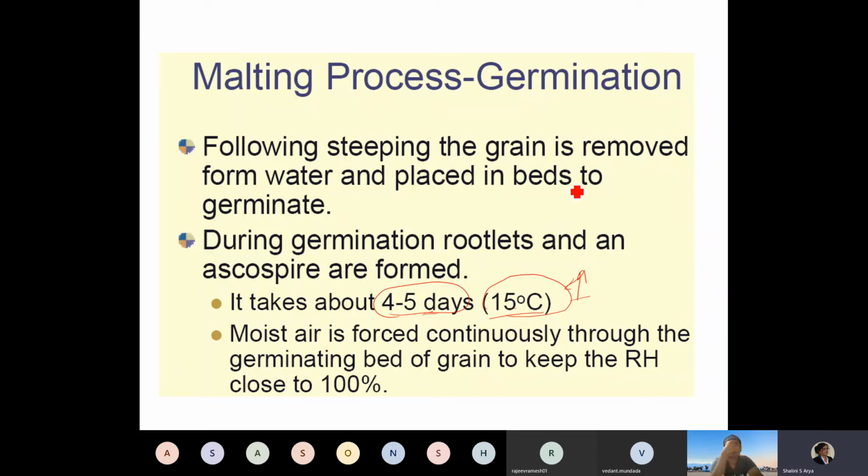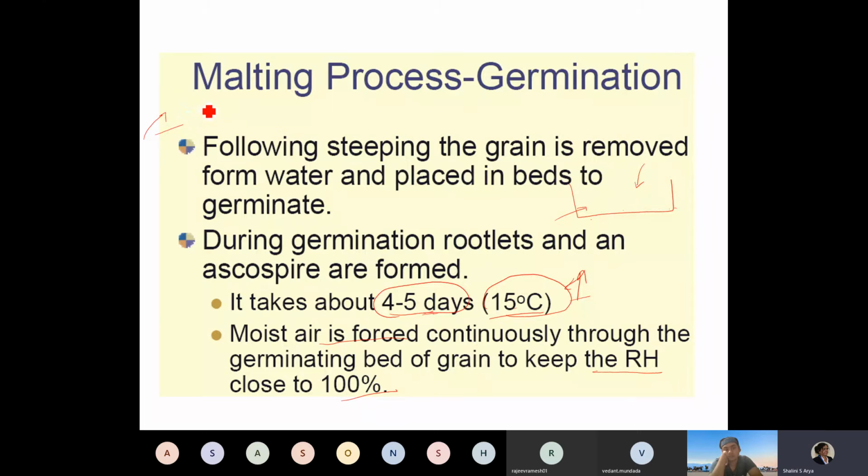When you take out the grain, you have this perforated bed, and the grains are added. Additionally, moist air is forced continuously through the germinating bed of the grain to keep the relative humidity high. At home, you must have seen that when you take out the grains, you sprinkle water.